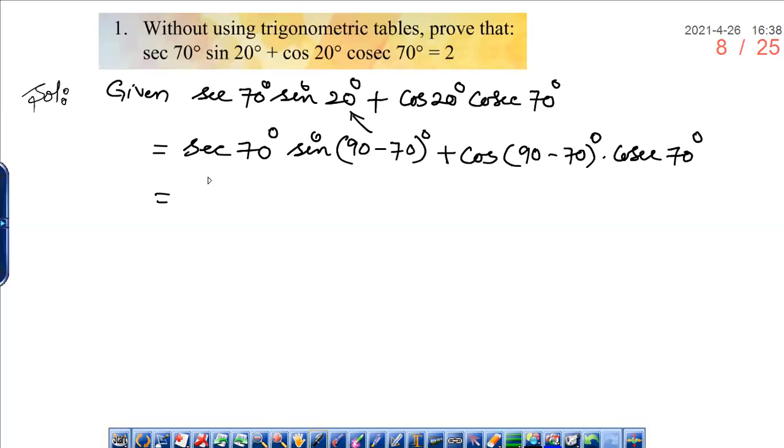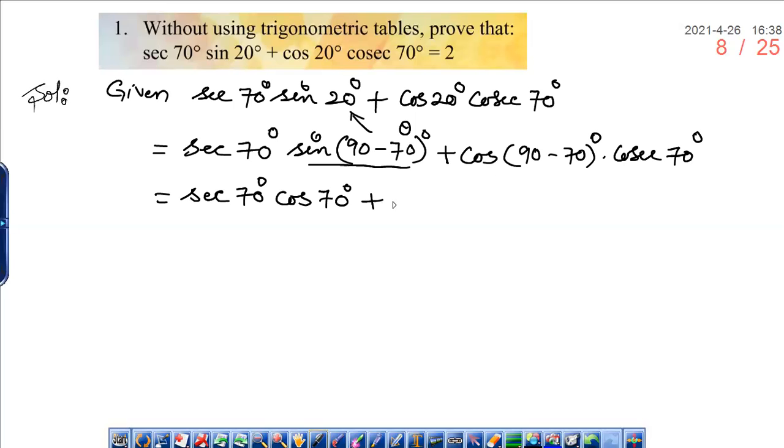Dheeraj, can you tell me what is the value for sine 90 minus theta? Sir, cos theta, sir. So in place of this, can I write cos theta? Theta here is nothing but 70. So I can replace sine 90 minus theta as cos theta, theta is considered as 70. So I have written cos 70 degrees plus cos 90 minus 70 degrees.